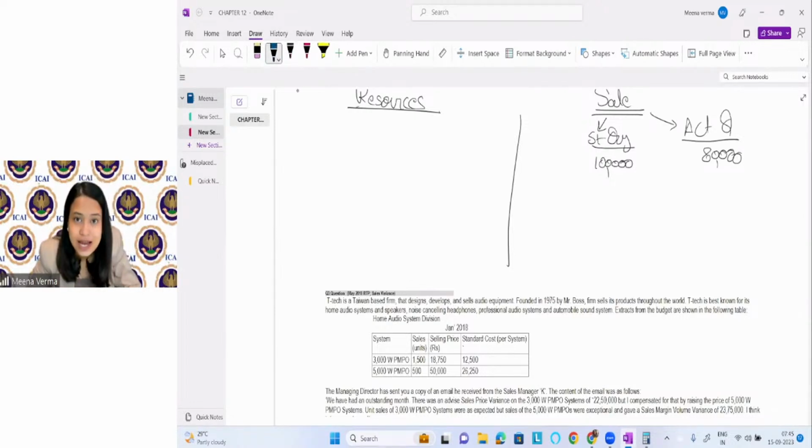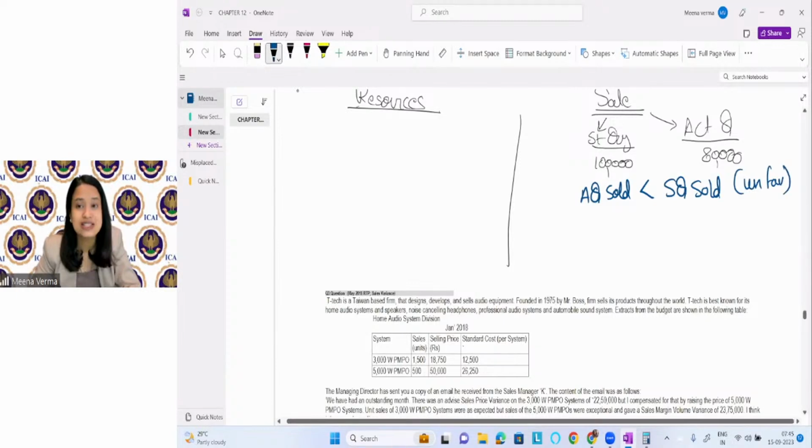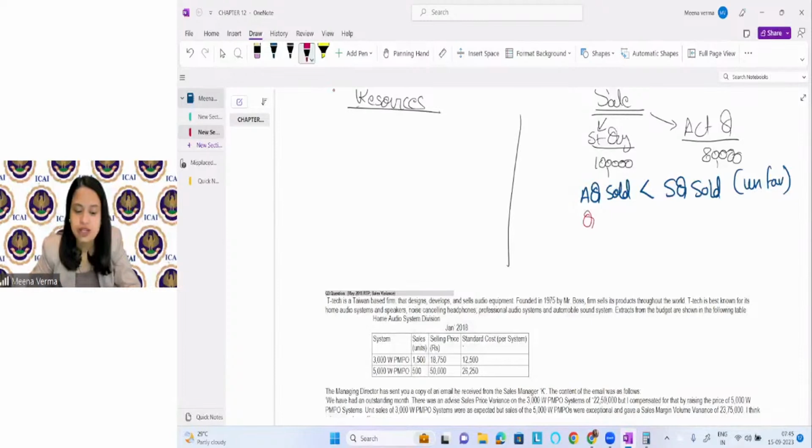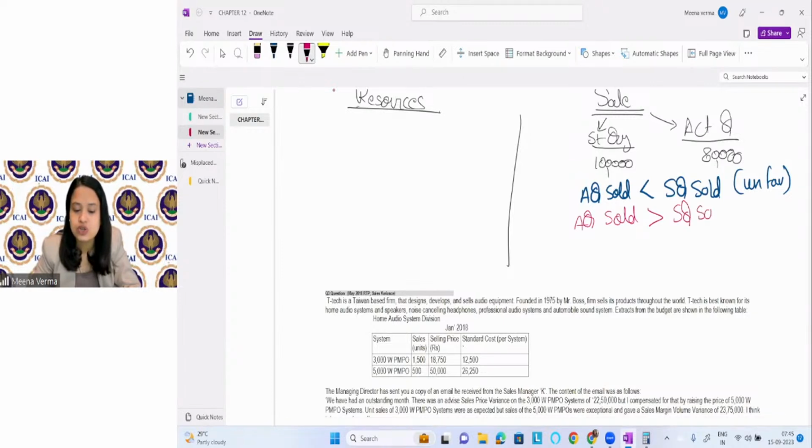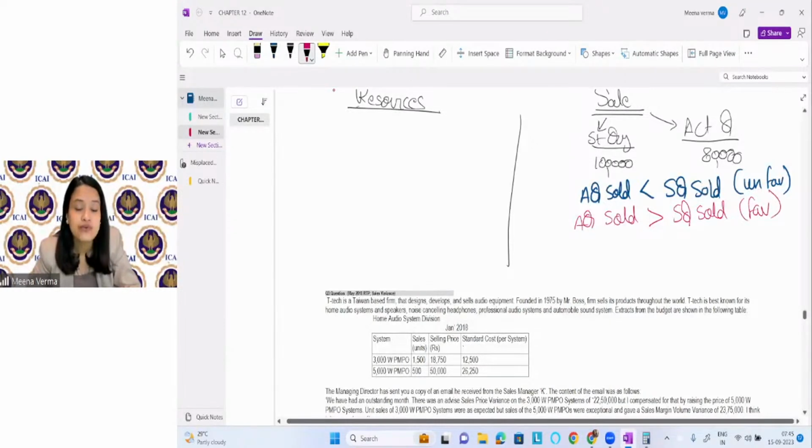So you can see how I will decide. I will not see the sign to decide whether it is favorable or adverse. I will see if the actual quantity sold is less than the standard quantity sold. It is not good. It's unfavorable. If the actual quantity sold is more than the standard quantity sold, this will be favorable.